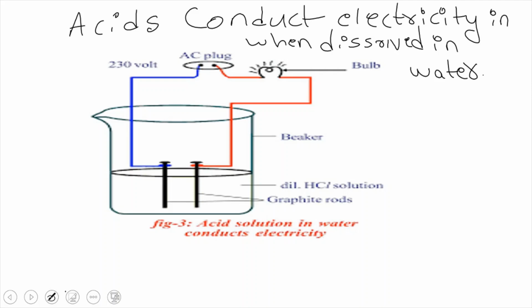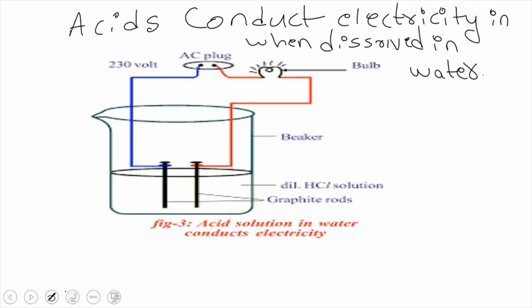Before going to the activity, prepare an aqueous solution of hydrochloric acid. Take water and add 2 to 3 drops of hydrochloric acid to it, which gives you hydrochloric acid solution. We take that solution inside the beaker. Insert 2 graphite rods into the beaker. Connect the conducting wires to the 2 graphite rods. The other ends of the conducting wires are connected to the battery and the bulb. If you switch on, current passes and the bulb starts glowing, showing that acids can conduct electricity.